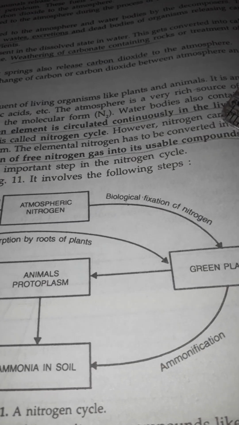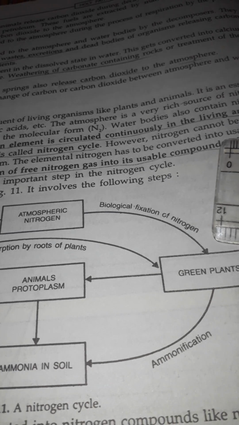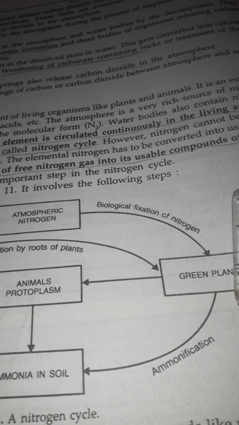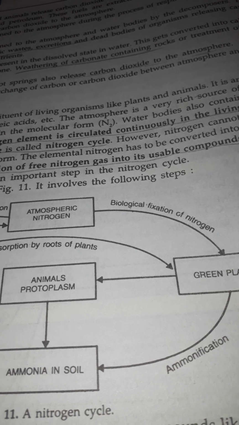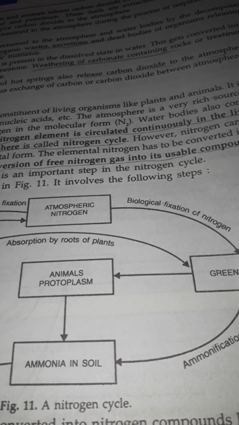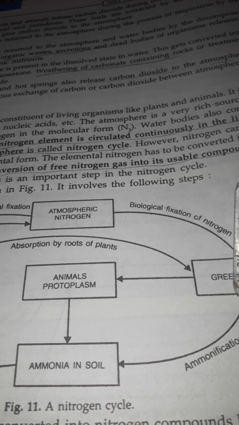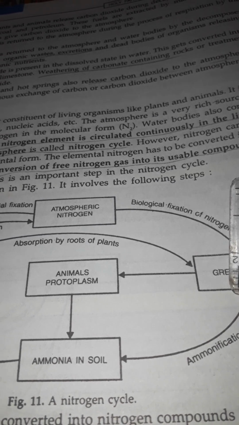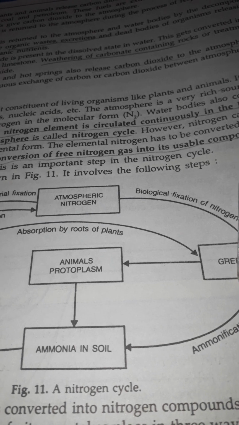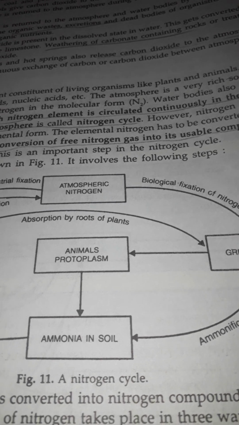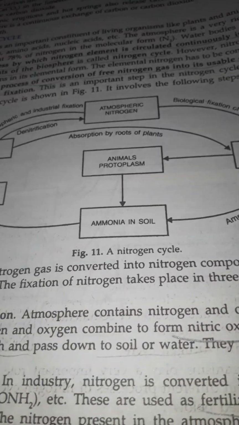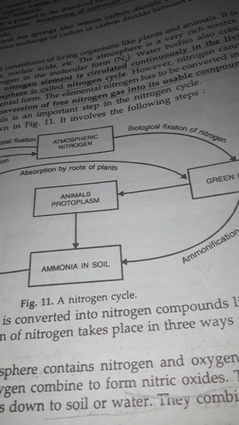Today I am explaining to you about the nitrogen cycle. In the nitrogen cycle, the process by which the nitrogen element is circulated continuously in the living and non-living components of the biosphere is called the nitrogen cycle. The process of conversion of free nitrogen gas into usable compounds of nitrogen is called nitrogen fixation. Okay, so the first step is nitrogen fixation.